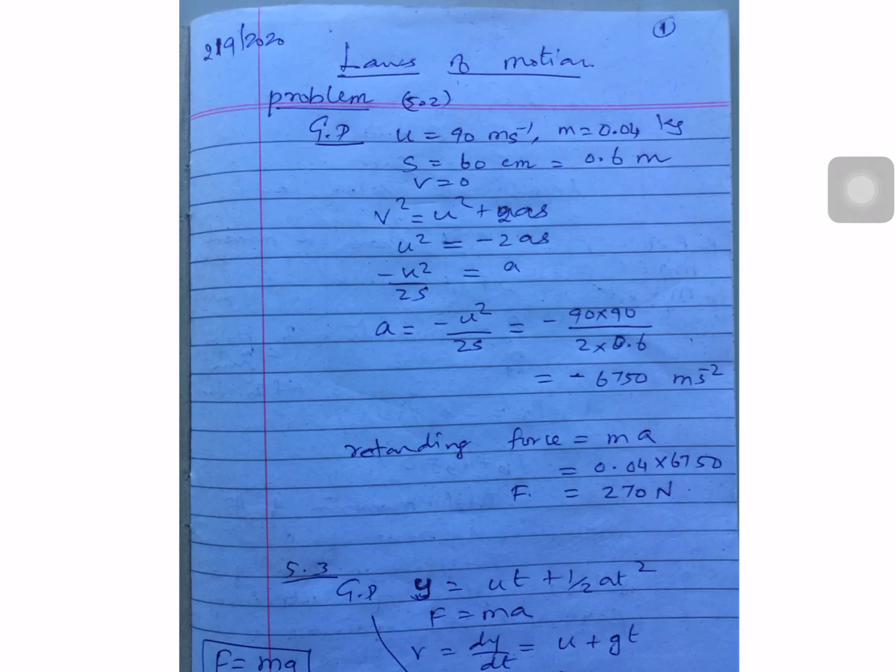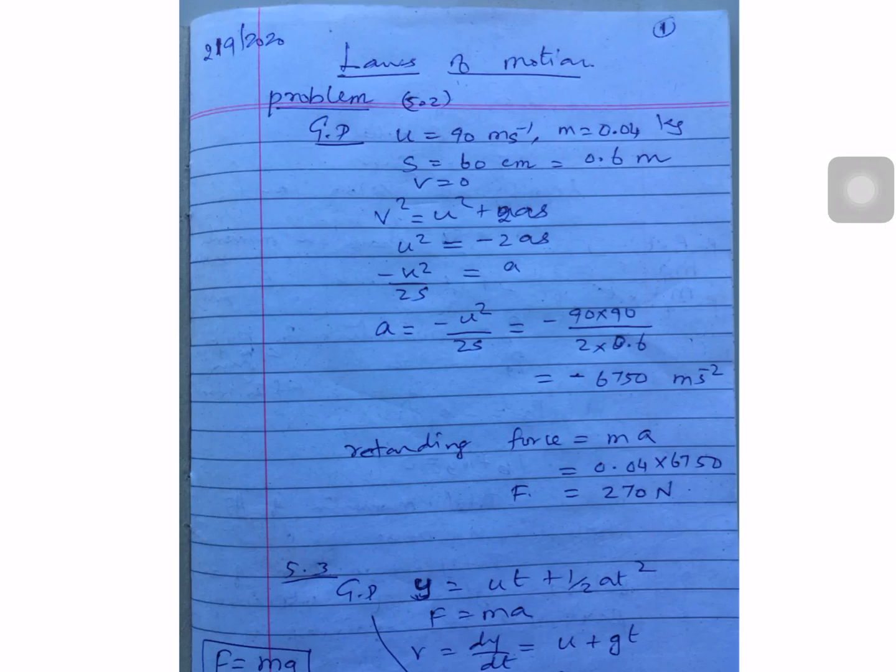So, the given data are u, initial velocity 90 meter per second, and m, mass given as 0.04 kg, and distance covered, that is 60 centimeter, that is 0.6 meter, and the final velocity is 0. So, what is the force acted on the bullet? You know the formula v square equal to u square plus 2as, but here a is opposite. So, u square equal to minus 2as.